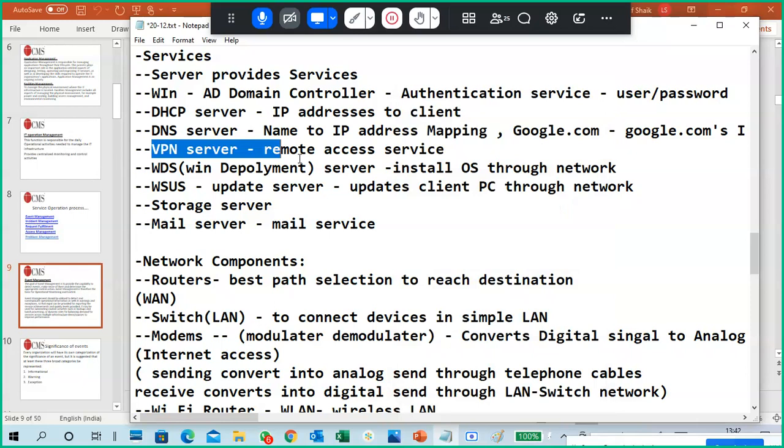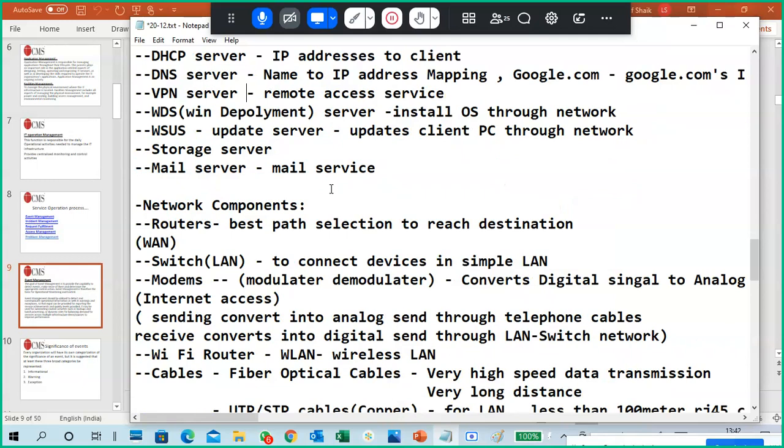Okay, compulsory. So VPN servers for remote access purposes, WDS service, WSUS services, mail servers, storage servers. Storage servers means NAS storages, SAN storage services, RAID storages, LVM storages.